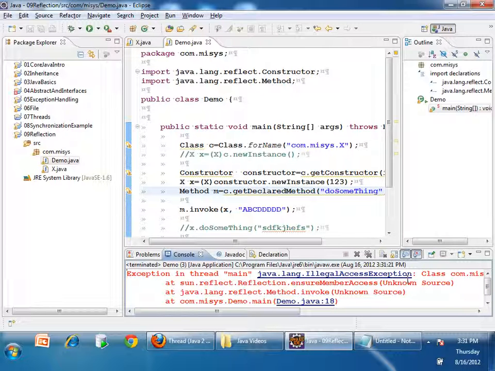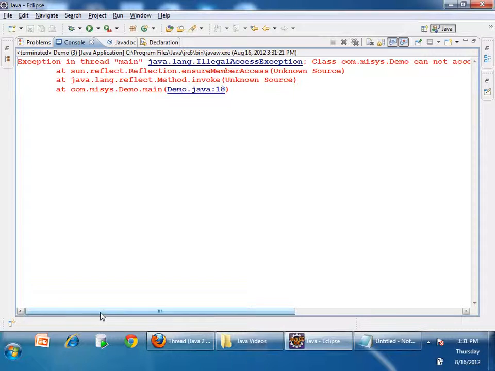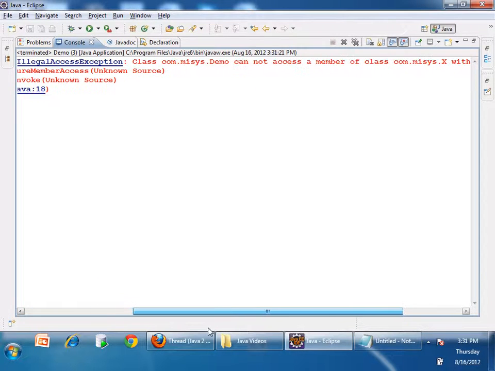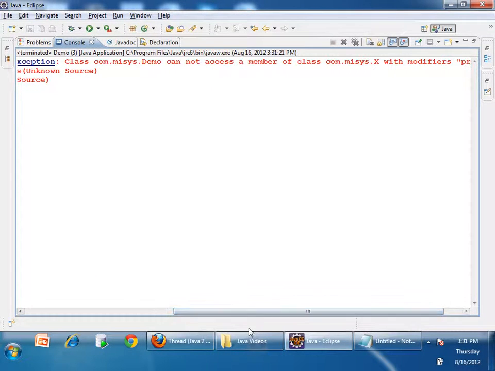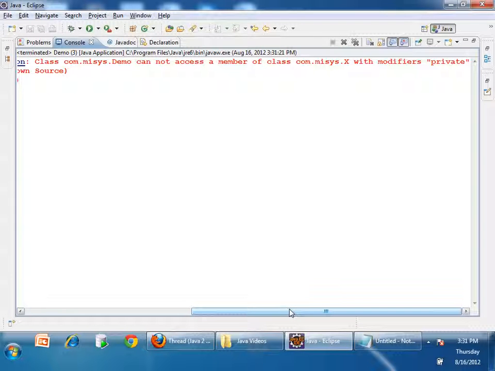Illegal access. Now I didn't get no such method. The method object came. But whenever I try to access that method, it's saying illegal. You cannot access a private method. So what is it saying? Illegal access. Class demo cannot access a member of class com.mysys.x with modifiers private. It's saying illegal access, right?